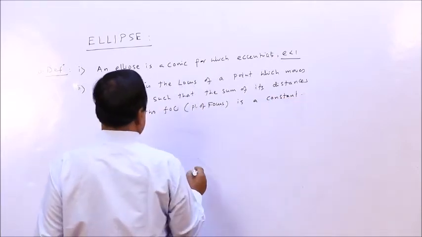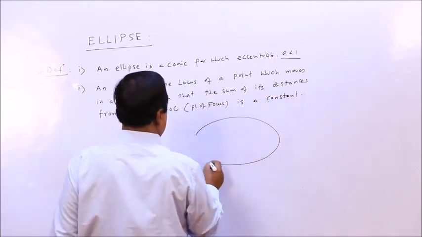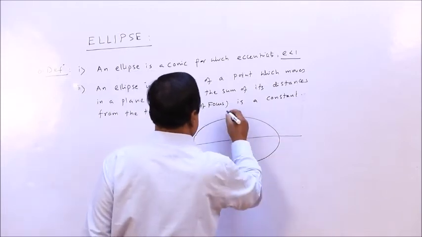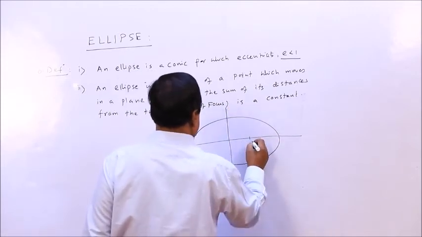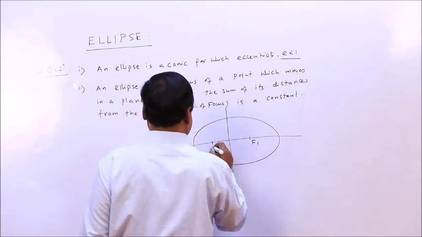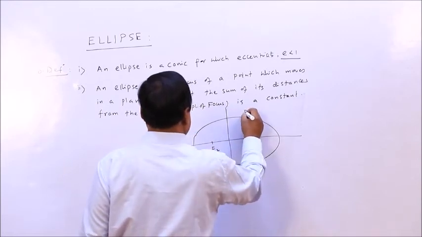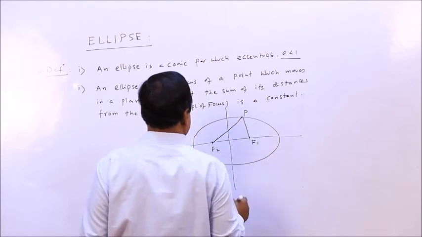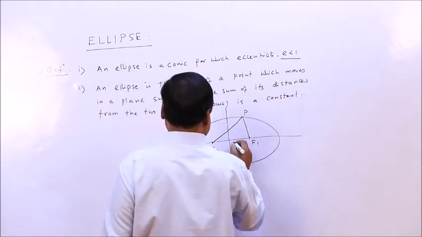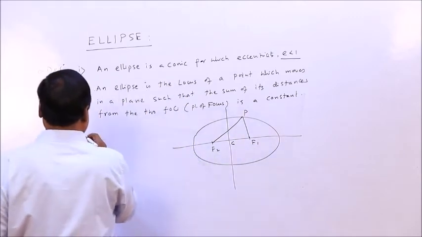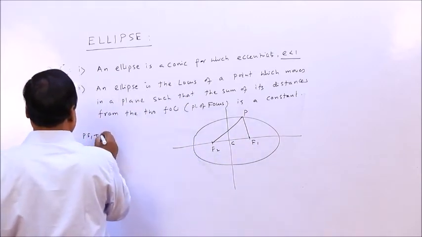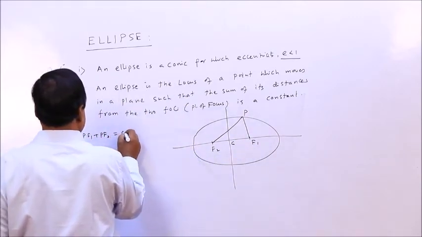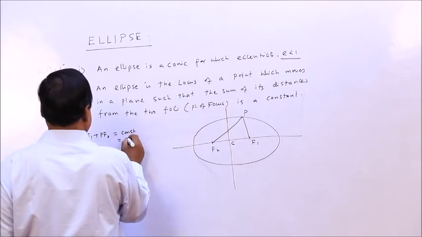Just I am showing this. This is an ellipse. Here is one focus F1, other focus F2. If you take any point P here, all right, this is the center. So PF1 plus PF2 equals a constant, say 2a.